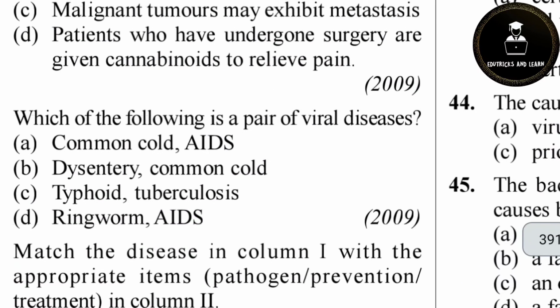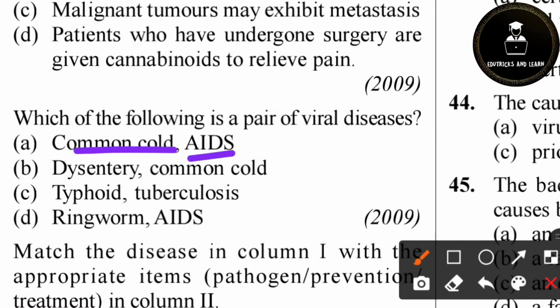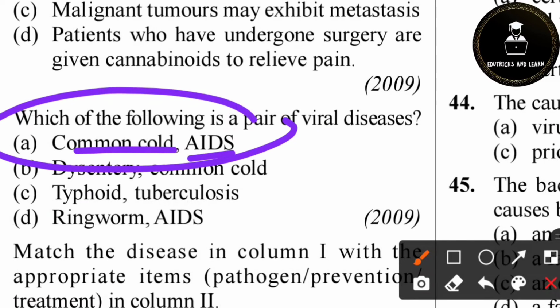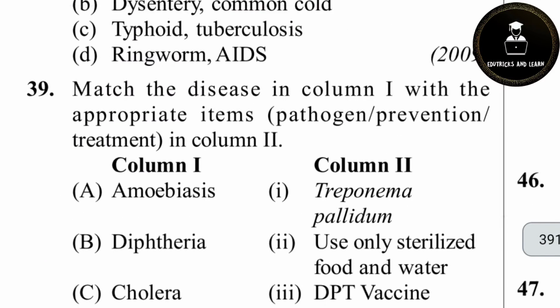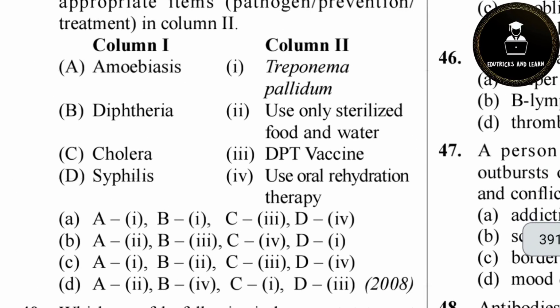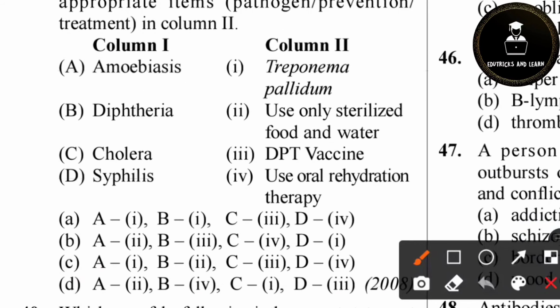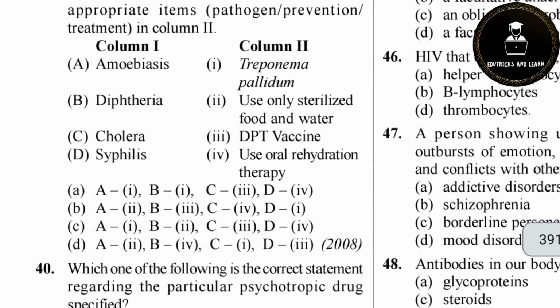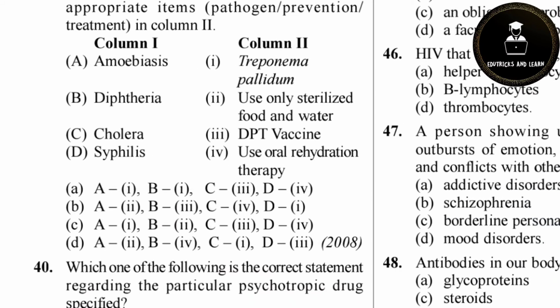Which of the following is a pair of viral diseases? Viral diseases we want to find out. Common cold is caused by rhinovirus. AIDS is caused by HIV. So the first option itself is correct. It is option A. Then 39th question. Match the column: amoebiasis, diphtheria, cholera and syphilis. We want to find the correct treatment of each disease.